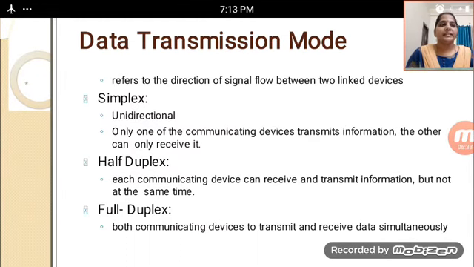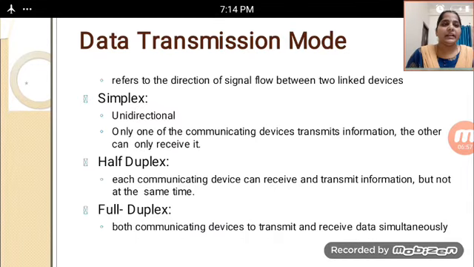In this, data transmission mode refers to the direction of signal flow between two linked devices. Whenever we use the data transmission mode, it refers to the direction in which we want to send a signal between two linked devices.